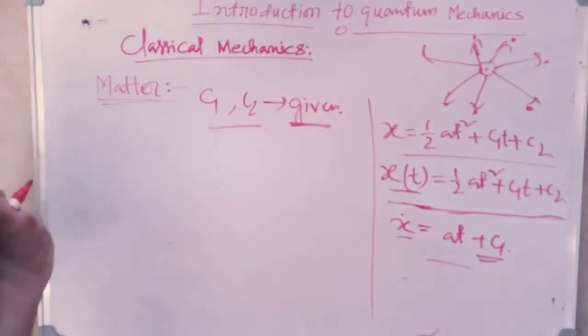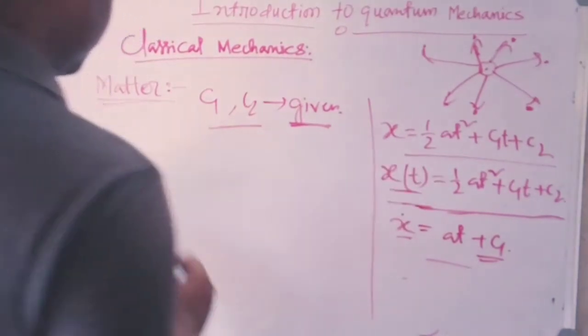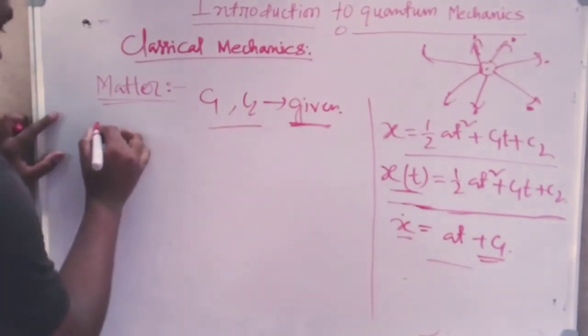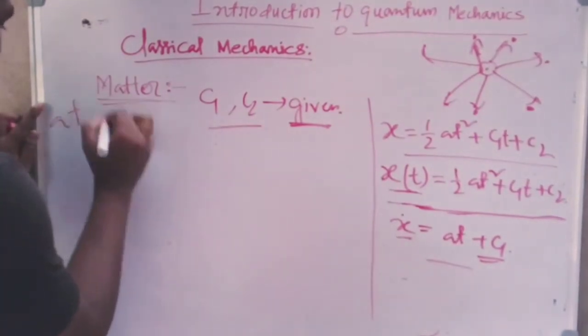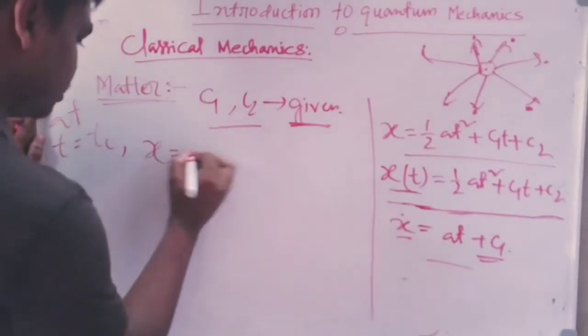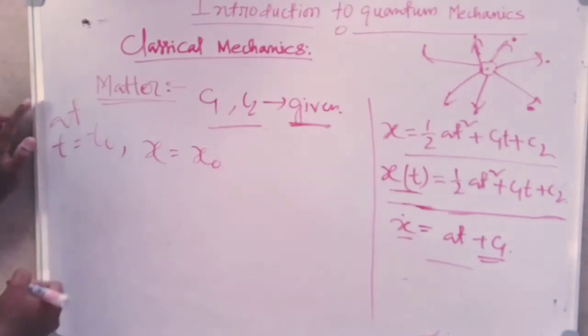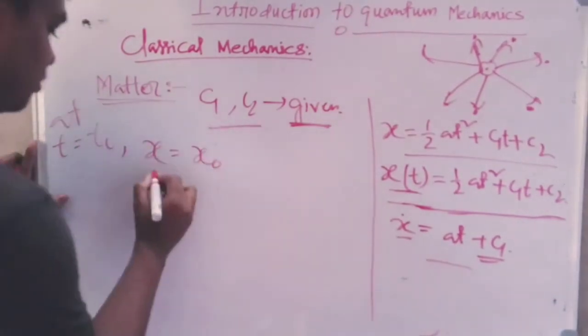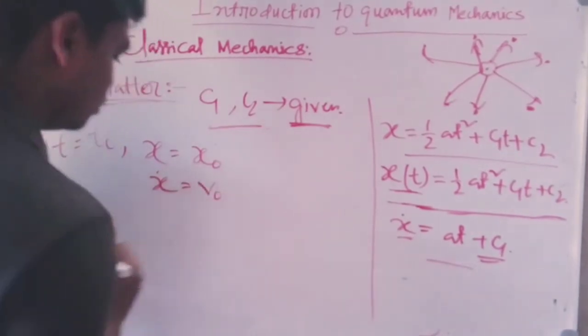And the boundary conditions may be supplied at any particular instant of time t0, let at t equals t0, the value of position is suppose x0. And similarly, the value of the velocity of the system x dot is equal to v0.